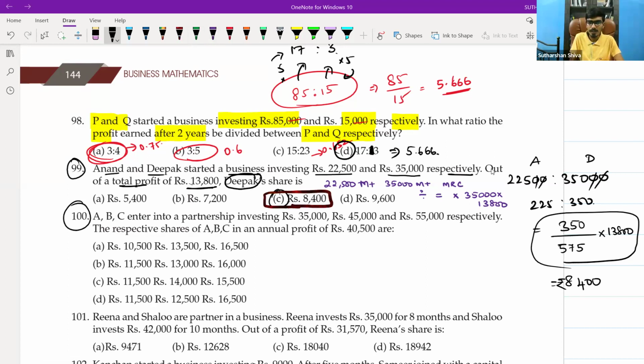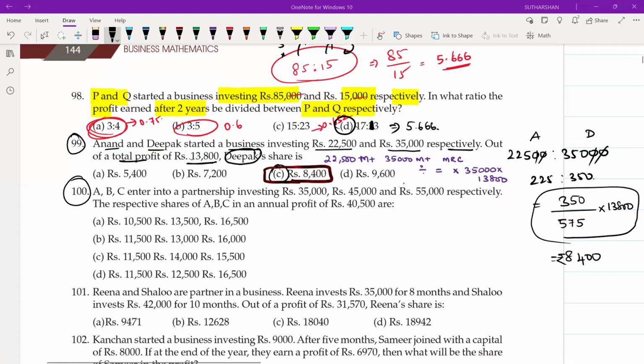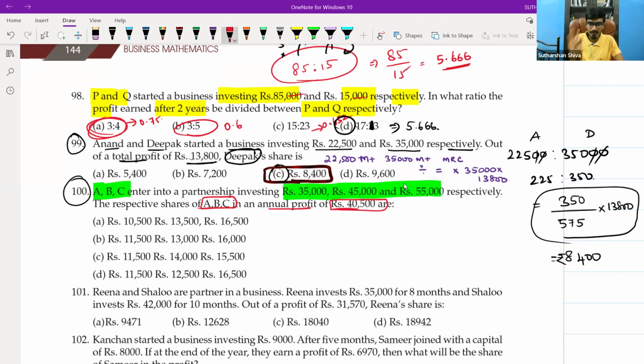You are going to read the question. Lakshita, the question. A, B, C enter into a partnership investing rupees 35,000, rupees 45,000 and rupees 55,000 respectively. The respective shares of A, B, C in an annual profit of rupees 40,500 are given in the options. Fine, let it be. We can do it in a single step through the calculator rather than finding it.